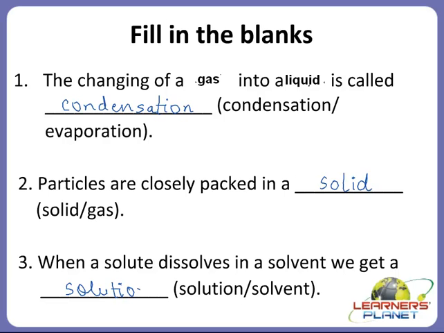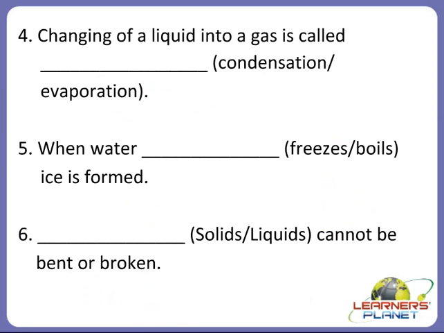Alright children? So this is the definition of a solution, that when a solute dissolves in a solvent, we get a solution. Now the next one. Changing of a liquid into a gas is called dash. Yes children, we just discussed it a minute ago.